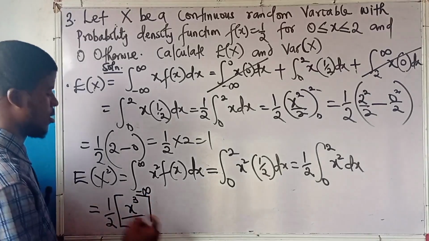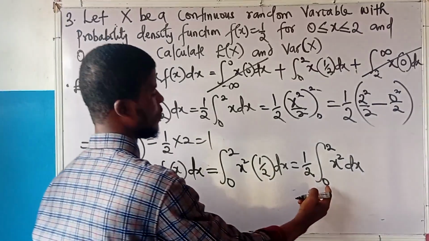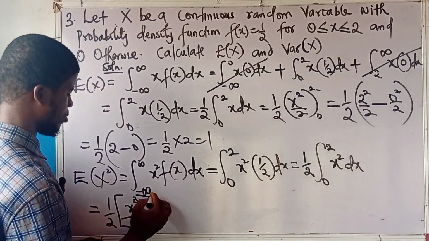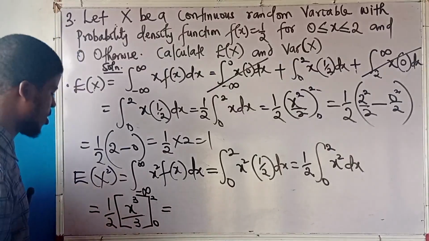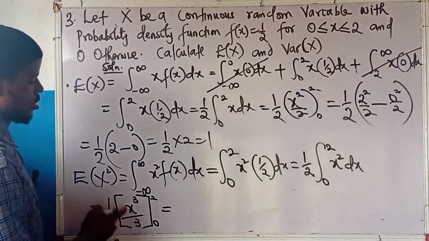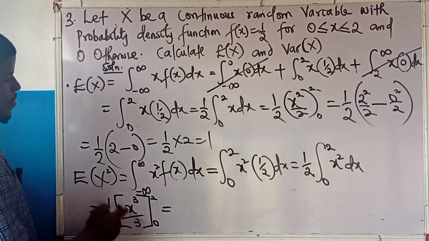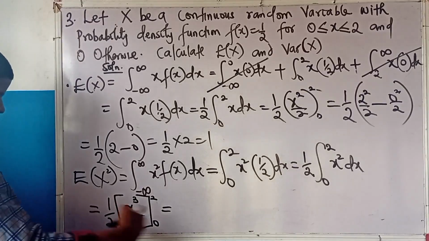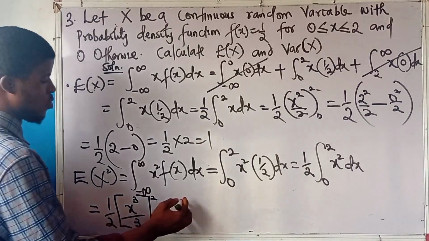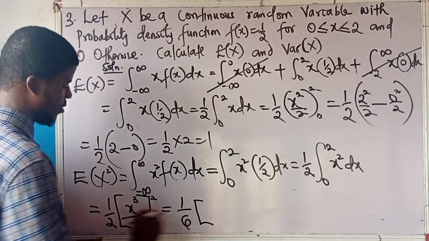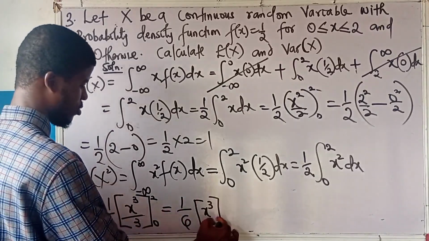Alright. Then I will not be adding c now. I'll just say from 0 to 2. But there's something I didn't show you earlier. I didn't want to bother you with too many principles on that integration. There's a 1 over 3 here. It can come out. If it comes out, it will multiply this 1 over 2 outside to give me 1 over 6. What will be left here is now s cubed from 0 to 2.